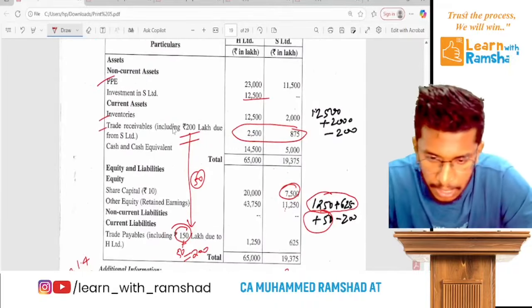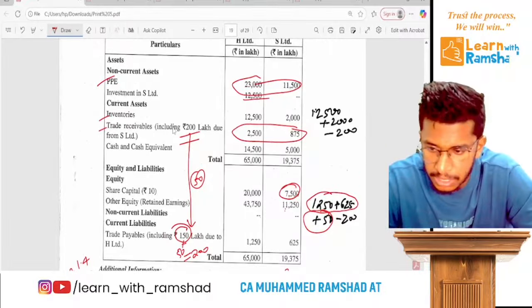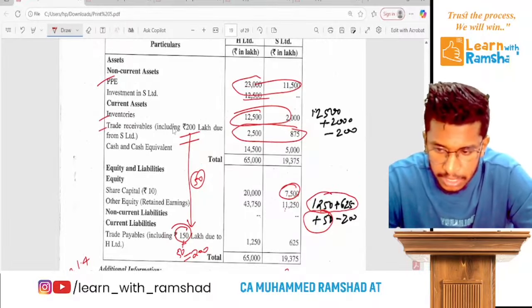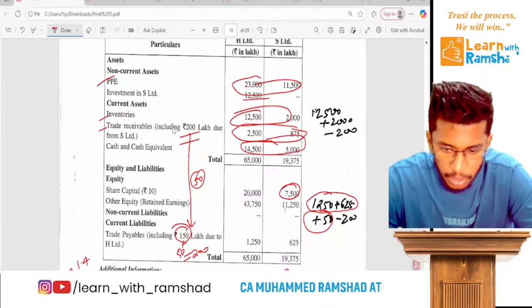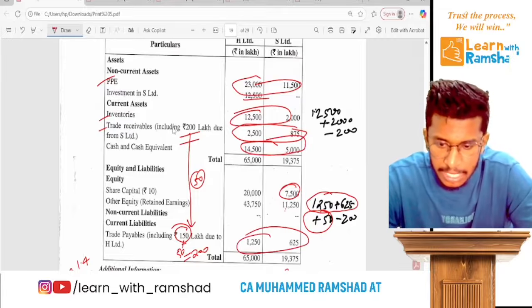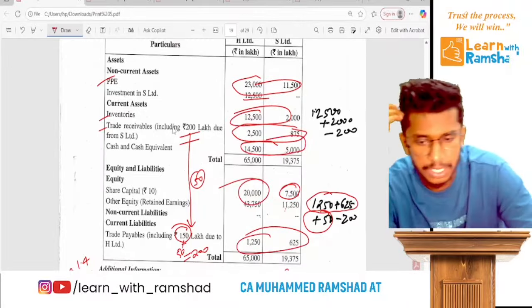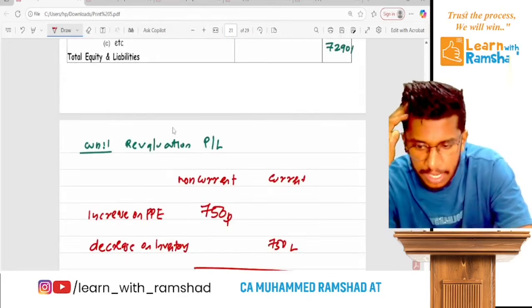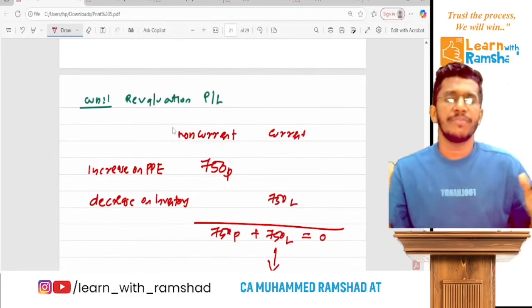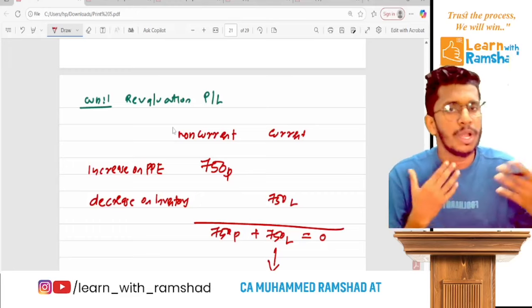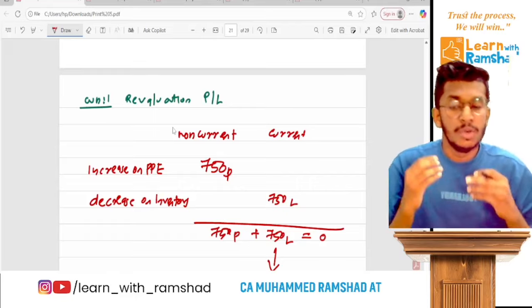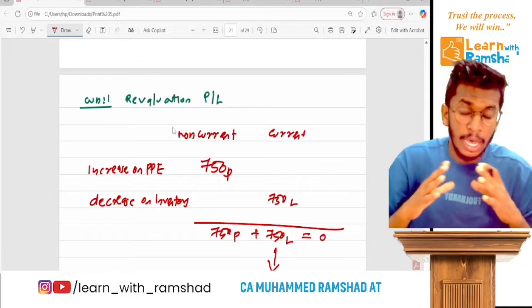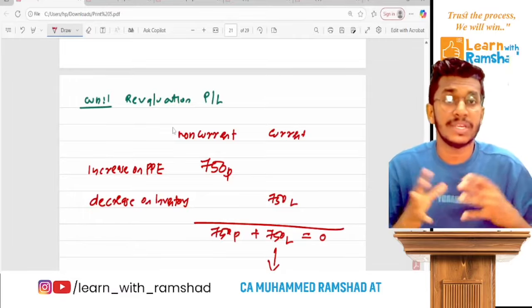First you write this and cash equivalent. Then you take parent share capital. Clear? That's it. Once we are done with the basic structure, before coming into the step working, we have to write the workings related to adjustment.